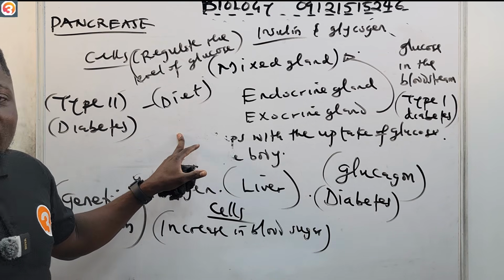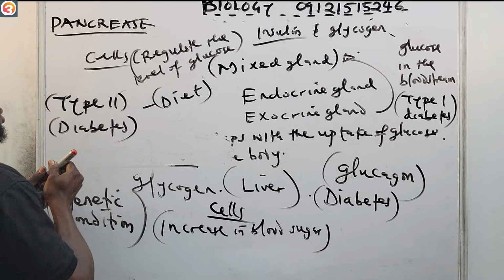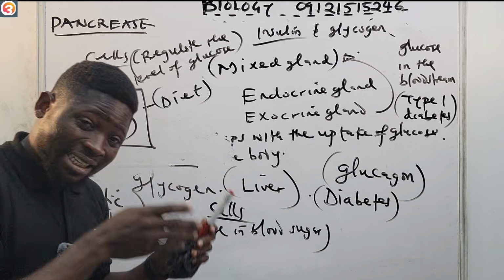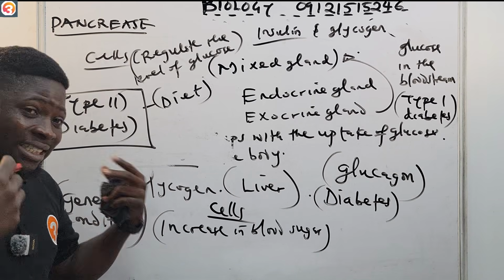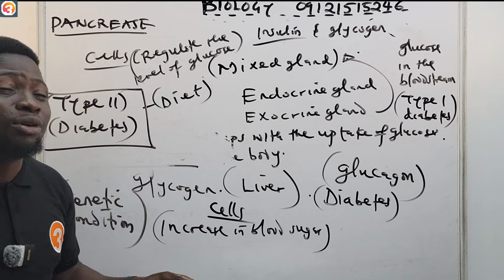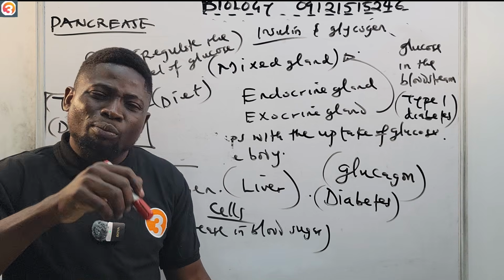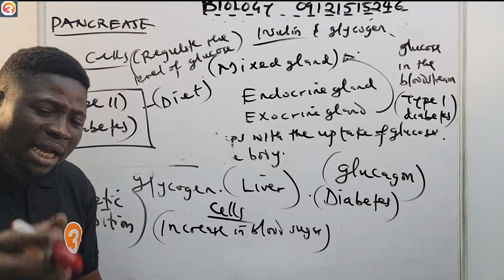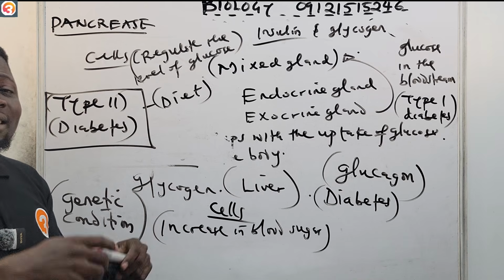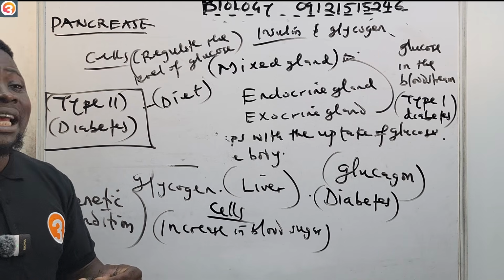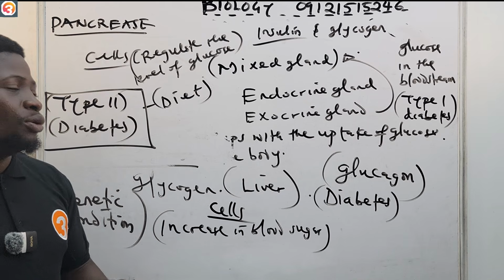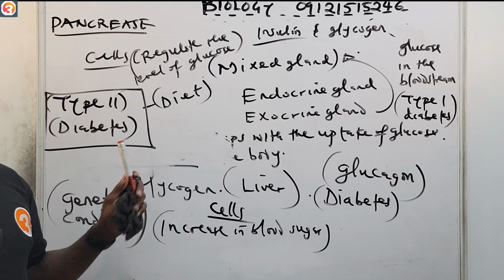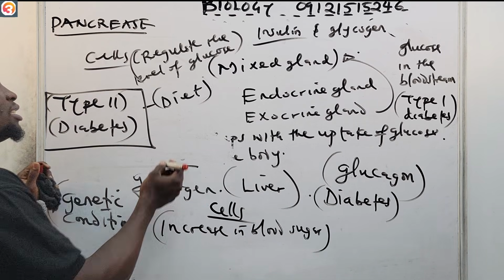So for that reason alone, it leads to a condition known as type 2 diabetes. The insulin may be present, but the cells are already tired of taking sugar because there's so much sugar in your bloodstream. The cells are not taking as much, or they are tired of even taking sugar. So it leads to type 2 diabetes. In this case, for type 2 diabetes, you take insulin injection.